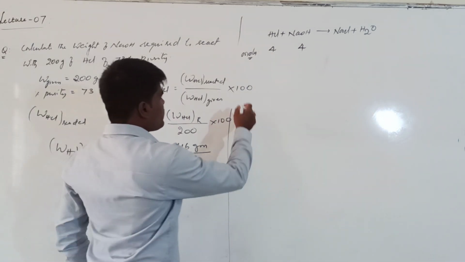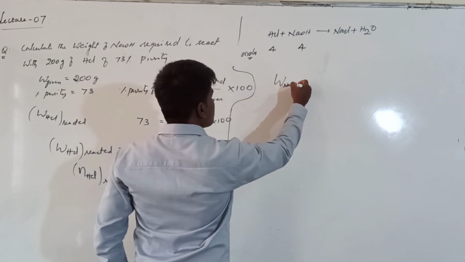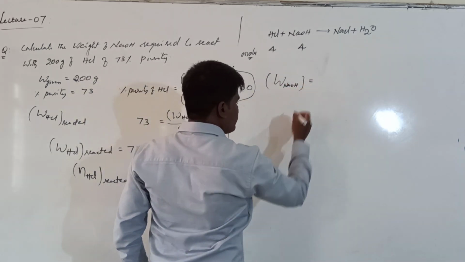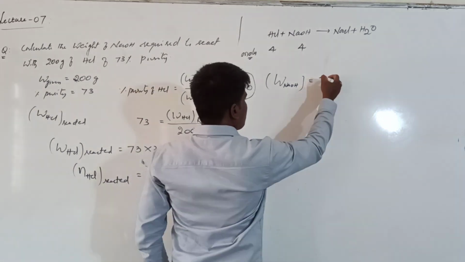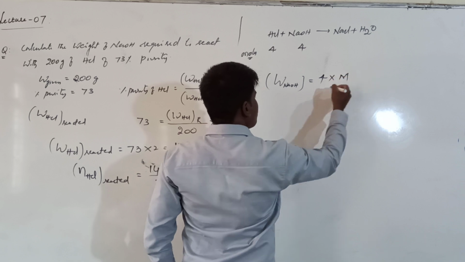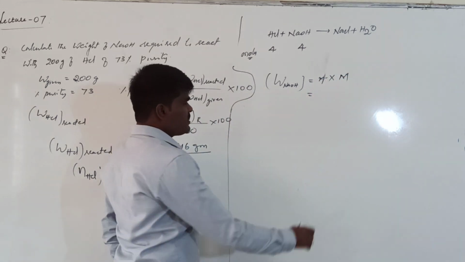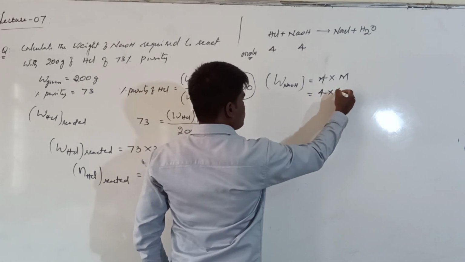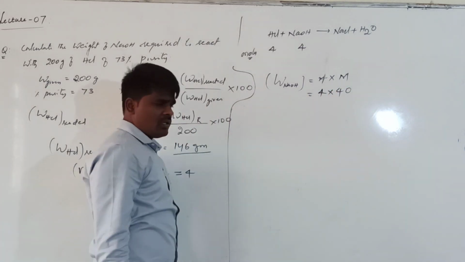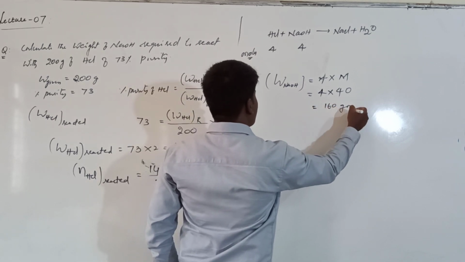If the number of moles of NaOH required is 4, then what is the weight of NaOH required? Weight of NaOH can be calculated from number of moles of NaOH into molar mass of NaOH. What is the molar mass of NaOH? It is required 4 moles and molar mass of NaOH is 40. From this, how many grams are required? 160 grams of NaOH is required.